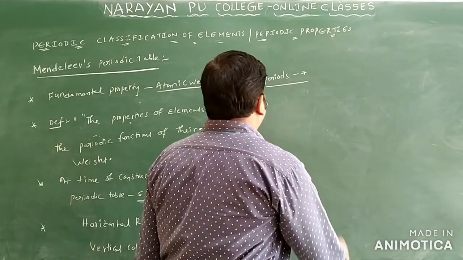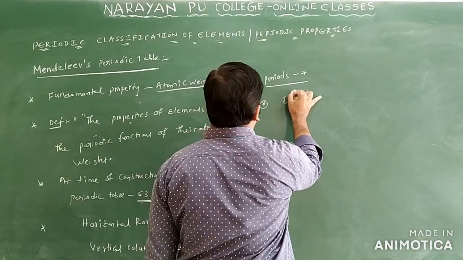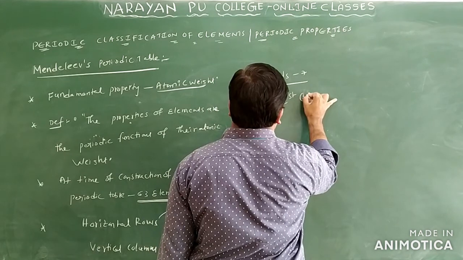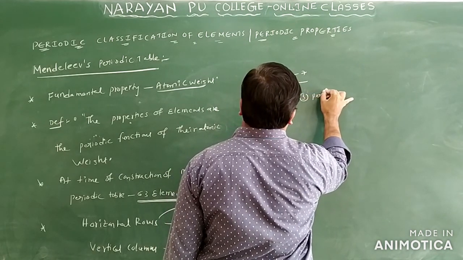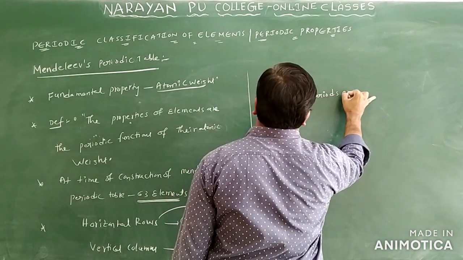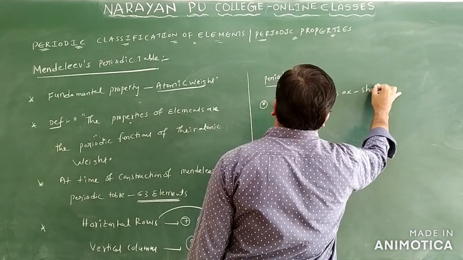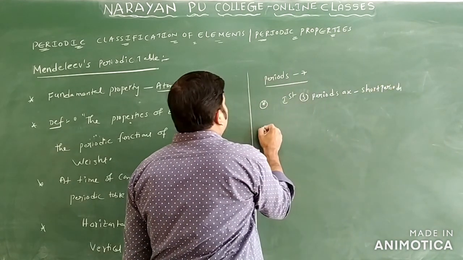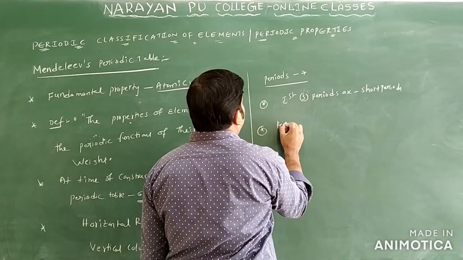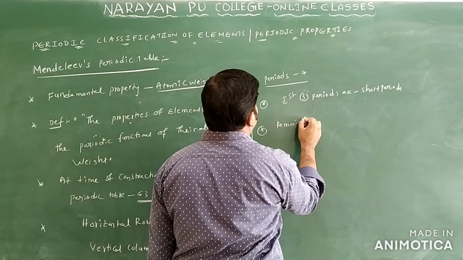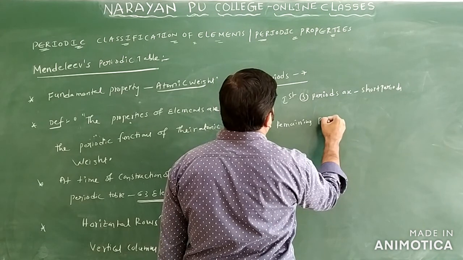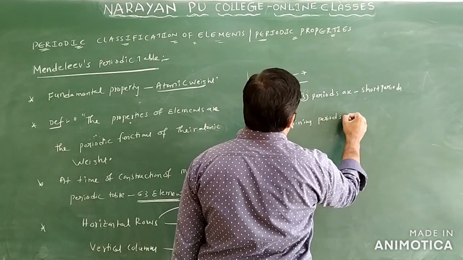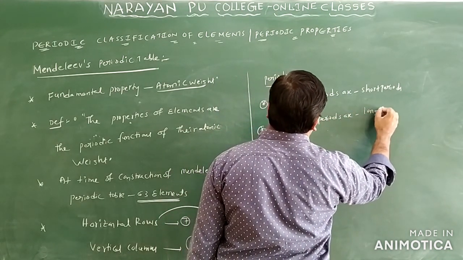Generally the first 3 periods are called short periods, and the remaining periods are long periods only.